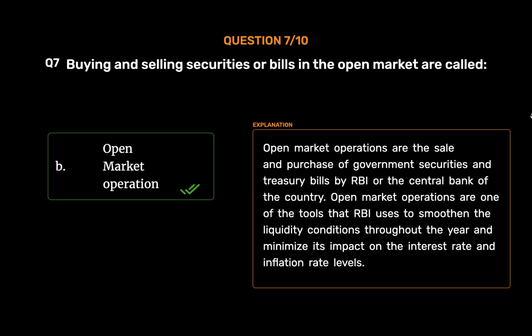Open market operations are the sale and purchase of government securities and treasury bills by RBI or the central bank of the country. Open market operations are one of the tools that RBI uses to smoothen the liquidity conditions throughout the year and minimize its impact on the interest rate and inflation rate levels.